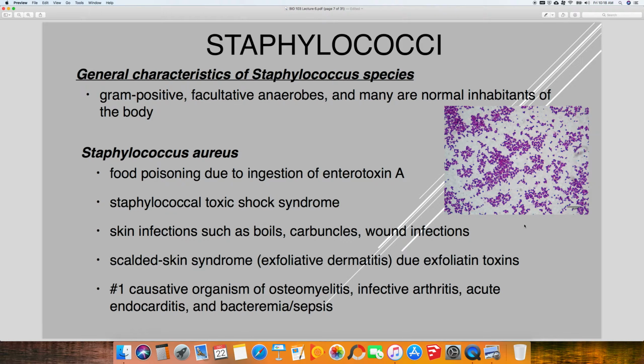Okay, then we talked about the Staphylococci. Again, these are gram-positive. And the first one we talked about was Staph aureus, very famous pathogen. And Staph aureus causes things like skin infections, toxic shock syndrome, can cause a type of food poisoning, which isn't an infection, but it's more of an intoxication. And it's also the number one causative organism of things like osteomyelitis and acute endocarditis, infective arthritis. So definitely be familiar with those.